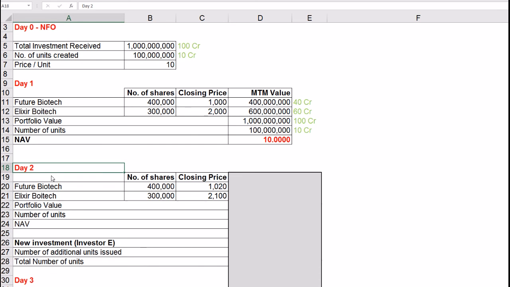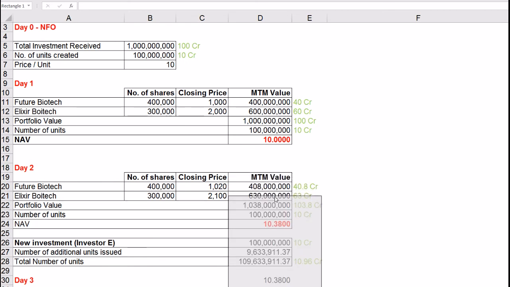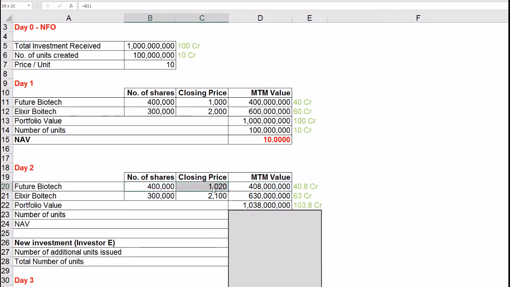Well, the portfolio value at the end of day 2 will be 4 lakhs multiplied by 1,020, which is equal to 40.80 crore, the value of Future shares held by the fund, plus 3 lakhs multiplied by 2,100, which is equal to 63 crore. This is the value of Elixir shares held by the fund. Thus, total value of the investment portfolio is 103.80 crore.